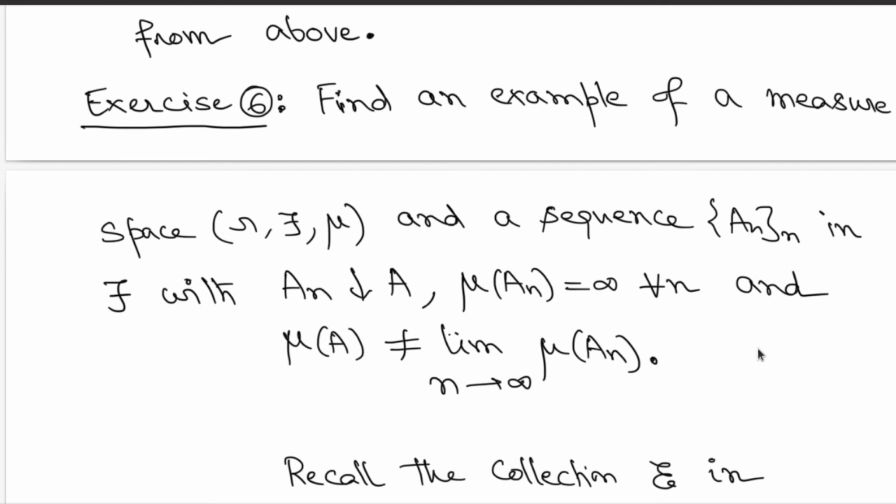Please work this out. This will give you a counterexample to the fact that when there are infinite measures, there can be some sequences which are decreasing, but the equality does not hold. So the measure need not be continuous from above in that case. So please find such an example.